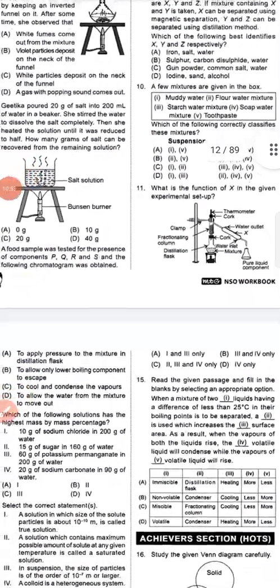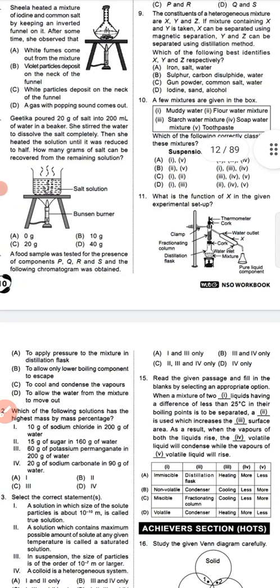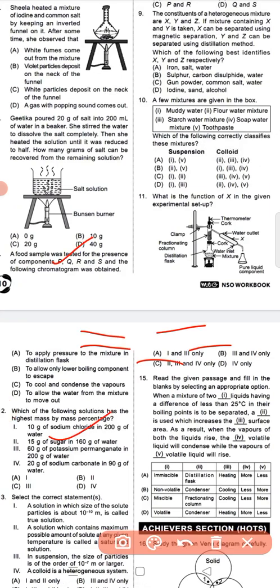Question number 11. What is the function of X in the given experimental setup? Thermometer, cock, outlet, clamp, fractionating column. This is fractional distillation that is going to happen.